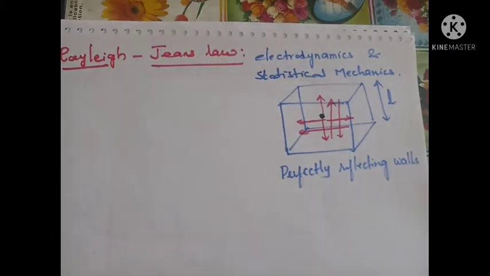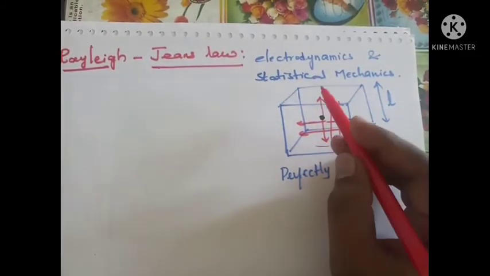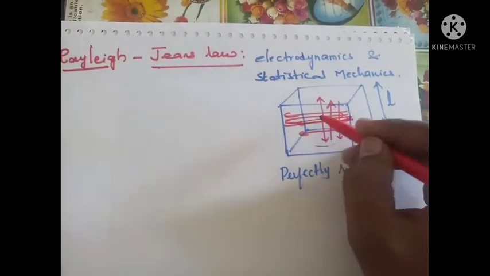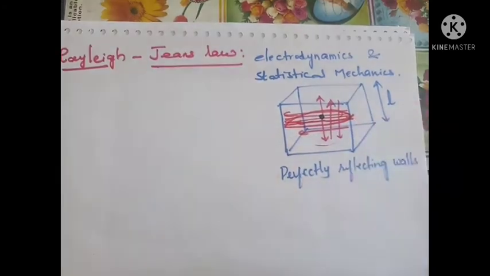So we know how stationary waves are formed. The interference between reflected and incident waves forms stationary waves within the enclosure. With multiple reflections, finally they form a stationary wave.